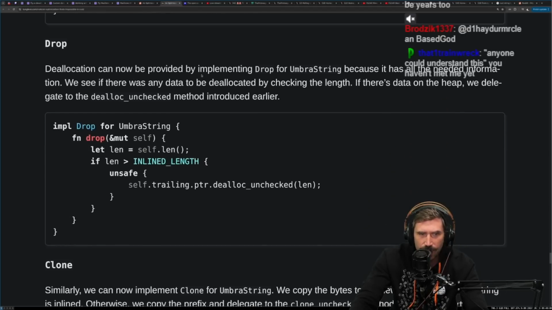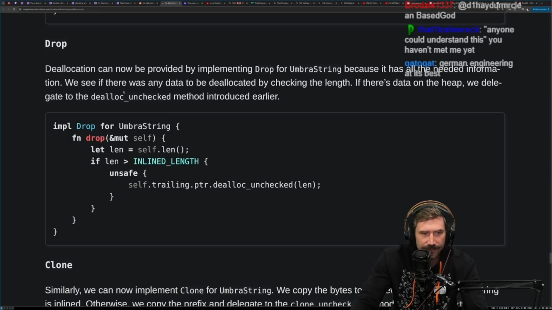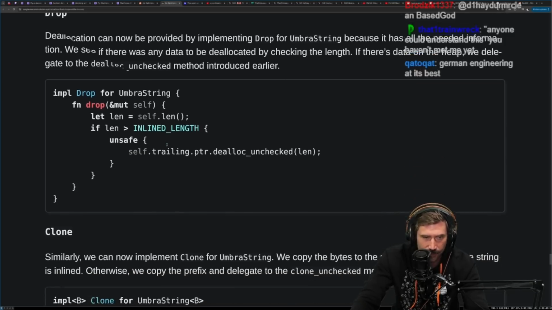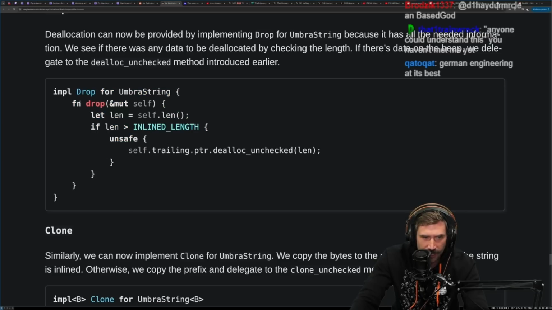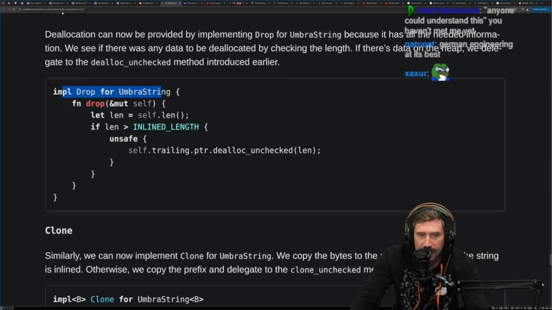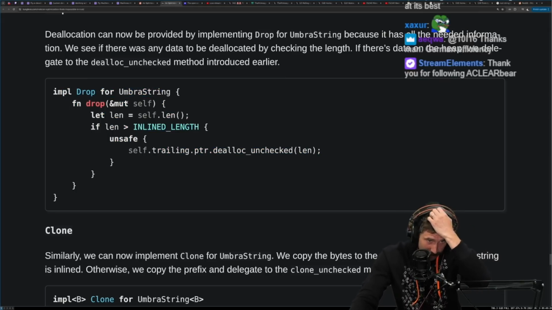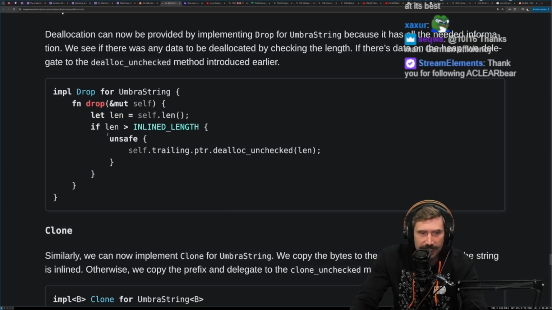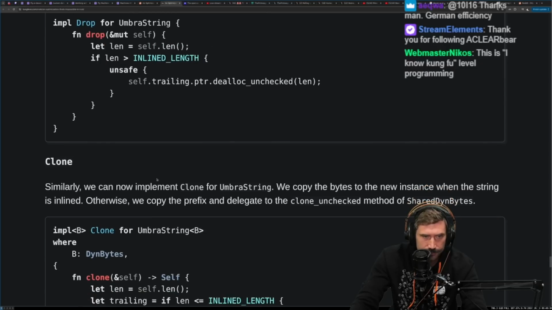Drop. Deallocation can now be provided by implementing drop for Umbra string because it has all the needed information. We'll see if there was any data to be deallocated by checking the length. If there's data on the heap, we deallocate using the dealloc unchecked method introduced earlier. Drop. Function drop. Oh, weird. I didn't realize. Wait. Oh, yeah. Never mind. Sorry. So we're doing the trait implementation for drop. The function drop takes mutable self. We get the length. If the length is greater than the inline length, then we need to do this thing right here. Right, we need to drop it from right here.